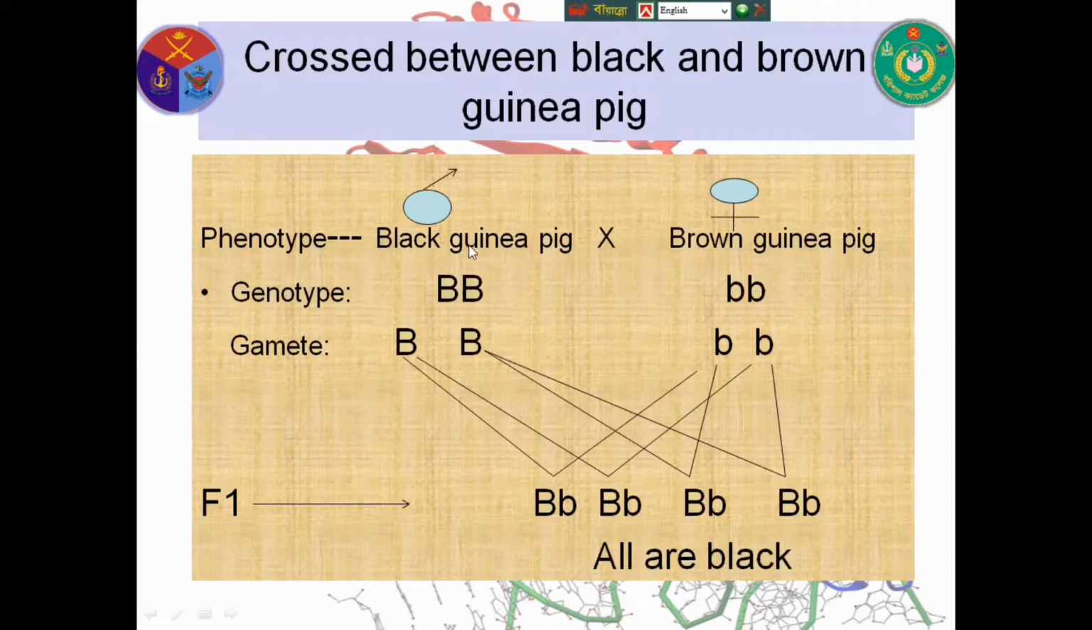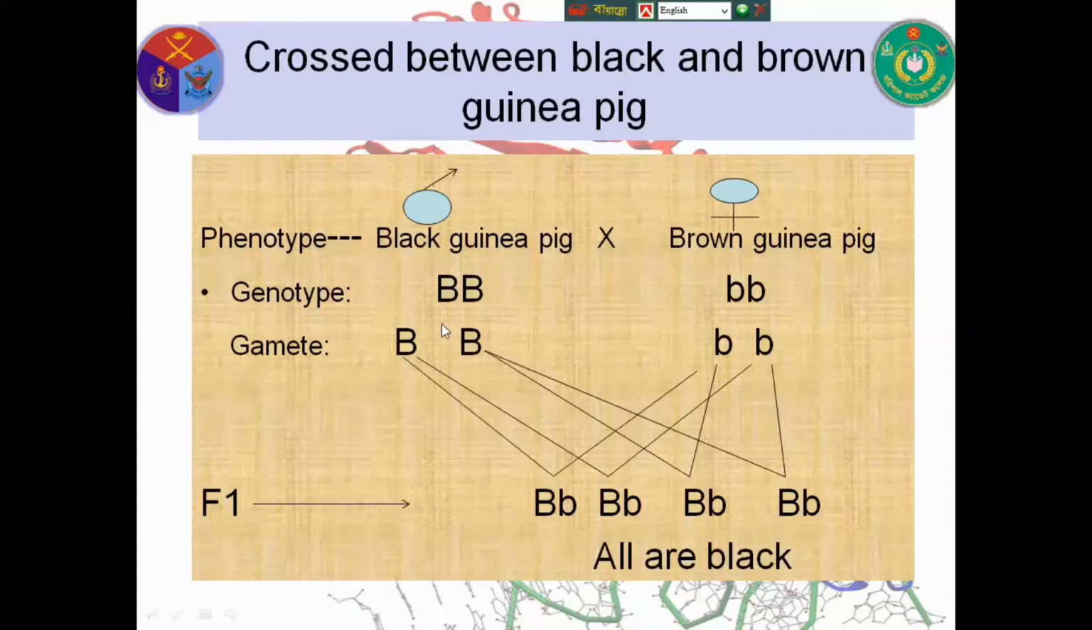So we know every character is controlled by two genes. So black is two capital B, and brown color is two small b. This capital B is strong, so it is the dominant character, and this small b is weak, so it is the recessive character. From this we get two types of gamete, but they are the same.